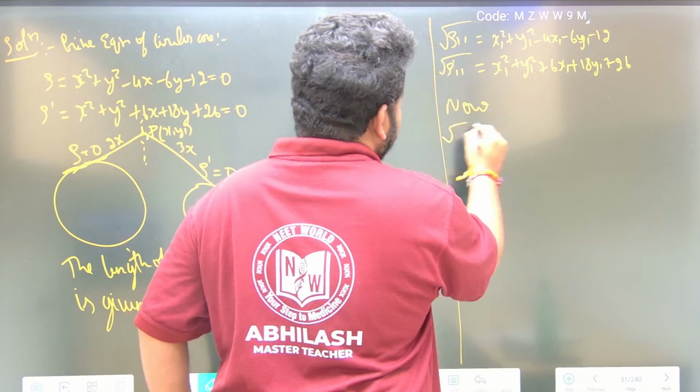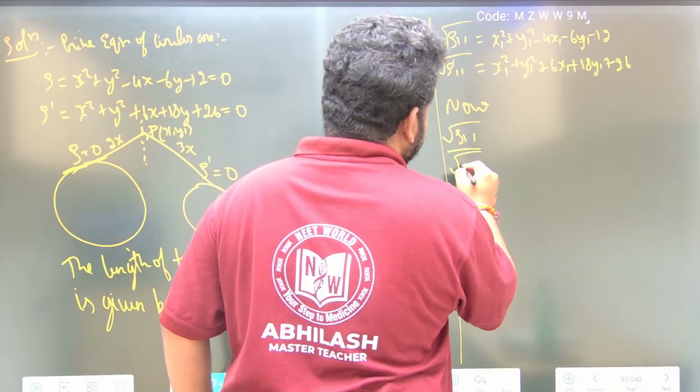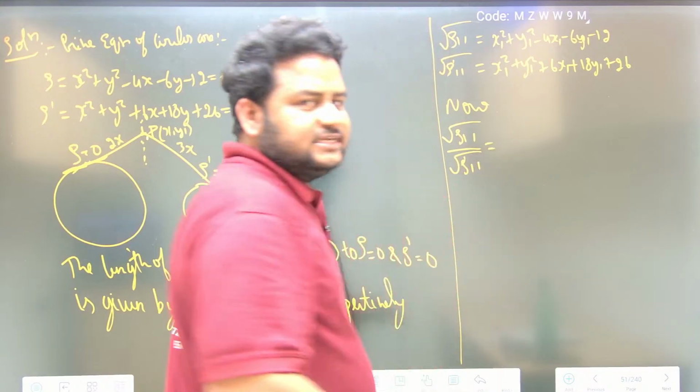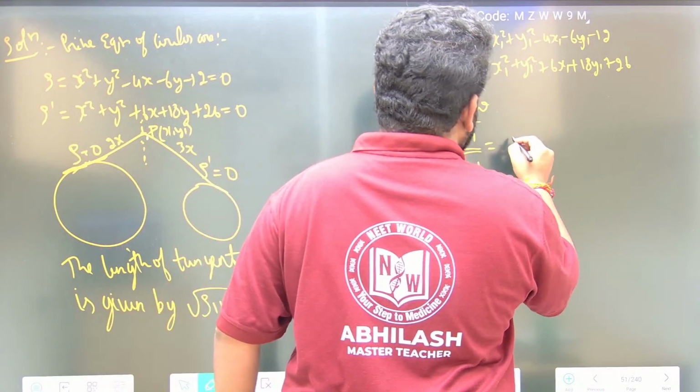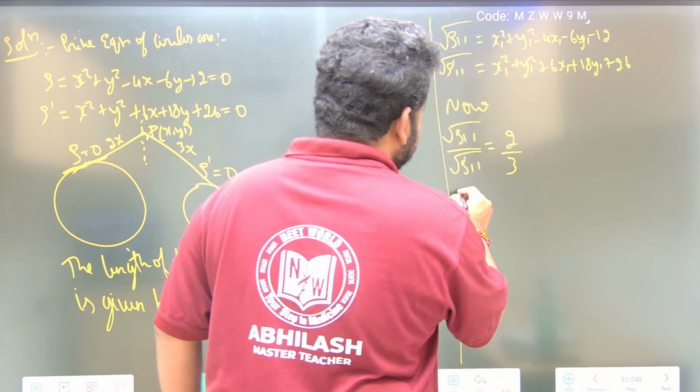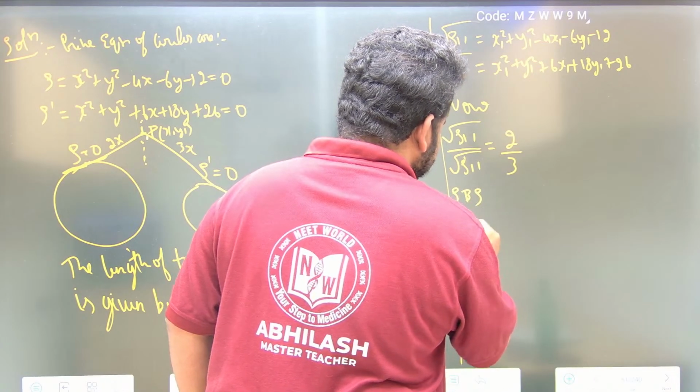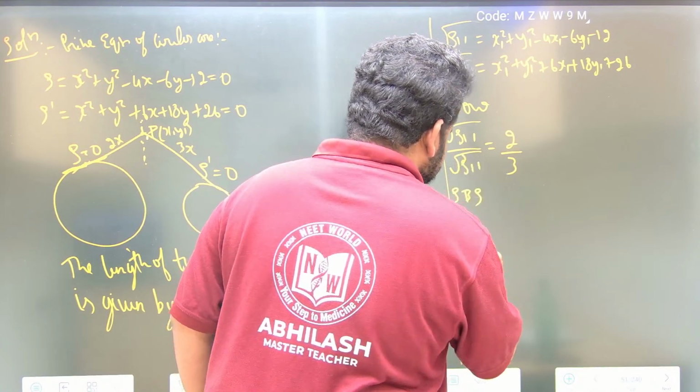Now square root of S11 by square root of S dash 11. This length ratio is given to be 2:3. They are telling it is in the ratio of 2:3. Now square on both sides. What I will get? S11 by S dash 11.